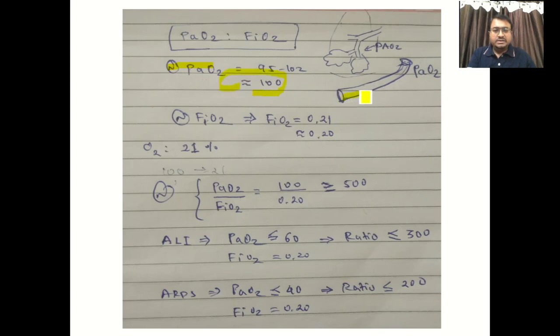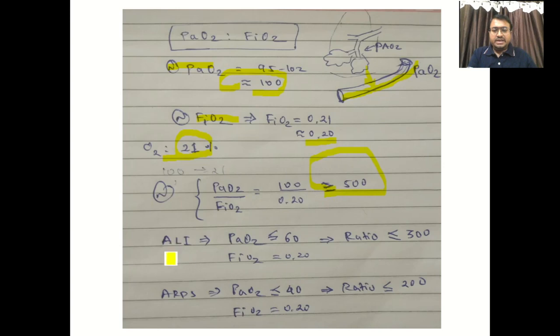See, PaO2 means the capillary pulmonary artery oxygenation; once they get oxygenation, they have 100% oxygen saturation. This is the normal condition. This is the lung, and these are the alveoli where gaseous exchange takes place. And what is FiO2? That is the fraction of inhaled oxygen. Usually the atmosphere has 21% oxygen, so FiO2 is 0.21, which we can roughly say is 0.20. So normally the ratio is 100 divided by 0.20, which is almost greater than or equal to 500. This is the normal thing.